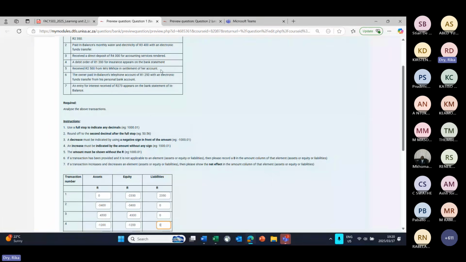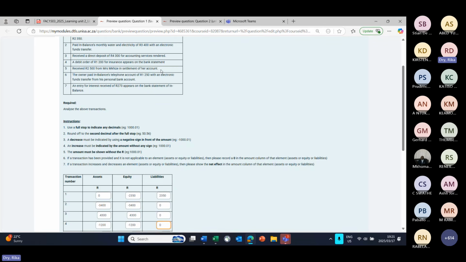Now, in a trading business or a service entity like this one, when we deliver services to a client on credit, trade and other receivables control will be debited. You will see as you progress through your module that in a law practice, when you invoice for fees, that is taken to the client's control account, which also falls under assets.